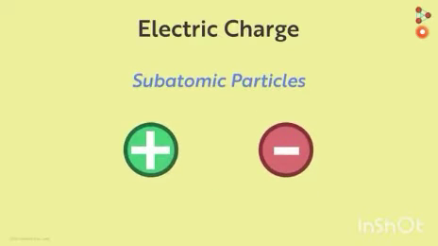So, we know the positive and negative charges in an atom are subatomic particles. These charges are present in the nucleus that we studied previously. The positive one is the proton and the negative one is the electron, and the neutron is the neutral one. So, these are the particles present in an atom, and they help in the flow of electricity and electric current.